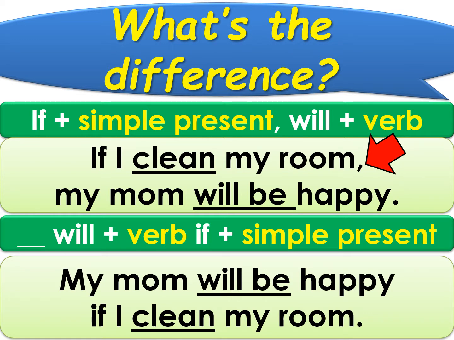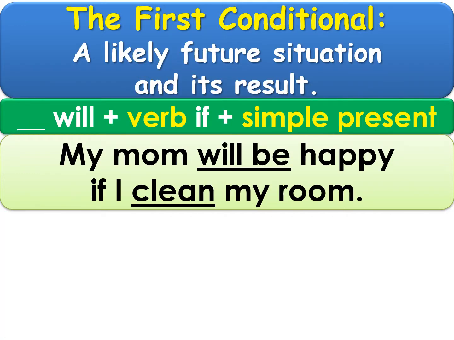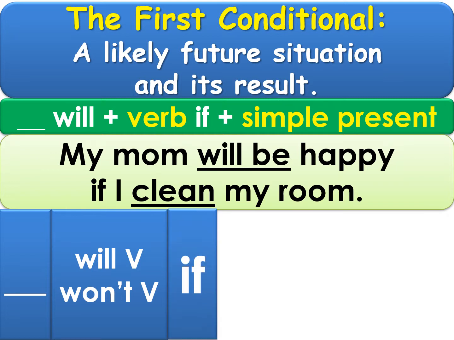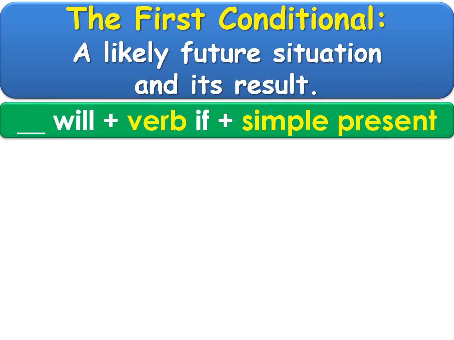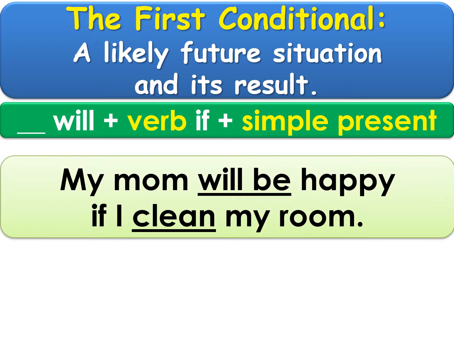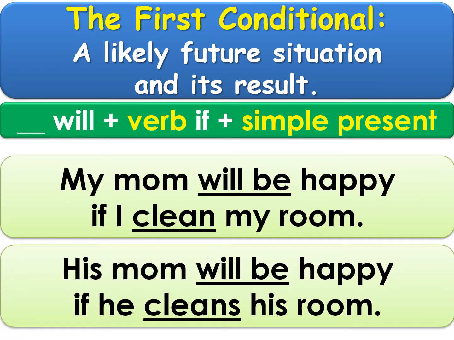And if you notice, the first one, when we start with the if clause, we need a comma. If the if clause comes second, we don't need the comma. So a likely future situation and its result, when we flip it, my mom will be happy if I clean my room. We use will or won't and the verb, then if, then the present simple part, and then the period, but no comma this time. So my mom will be happy if I clean my room, and his mom will be happy if he cleans his room.